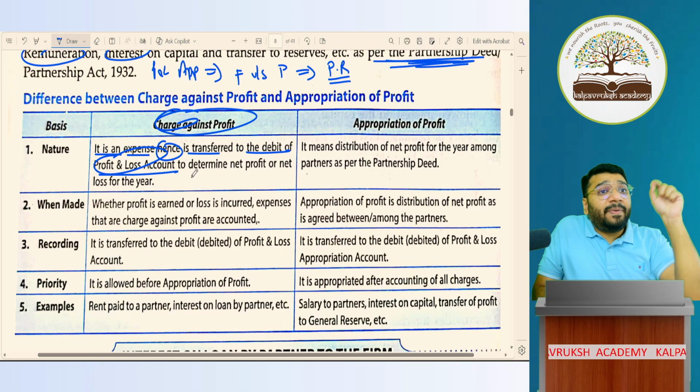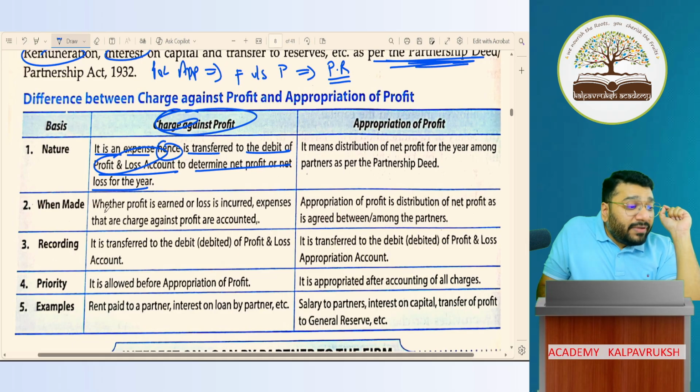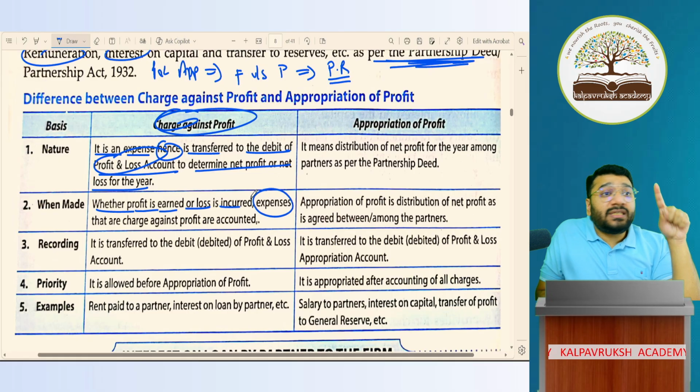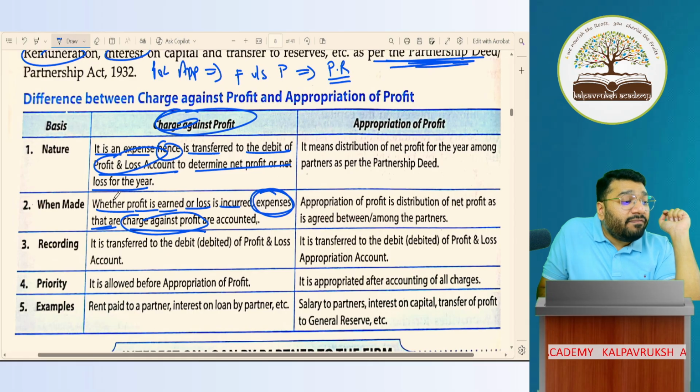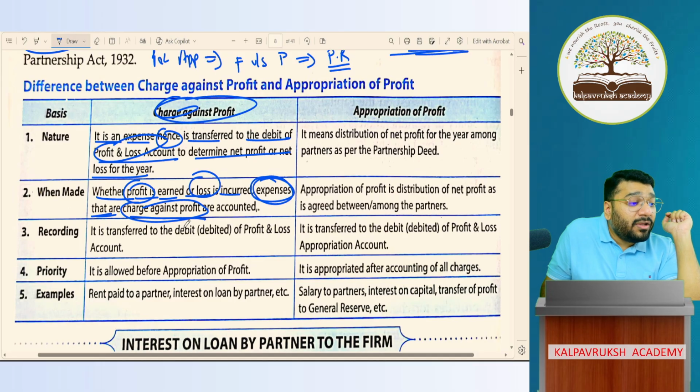And these expenses will help you to calculate your net profit and net loss properly. Whether profit is earned or loss is incurred, this expenditure, which is in the nature of a charge against profit, you have to record it as a charge against profit item. So charge against profit item expenses are recorded whether the business is earning profit or incurring loss. Where do we transfer them? We transfer them to the debit side of the P&L account.